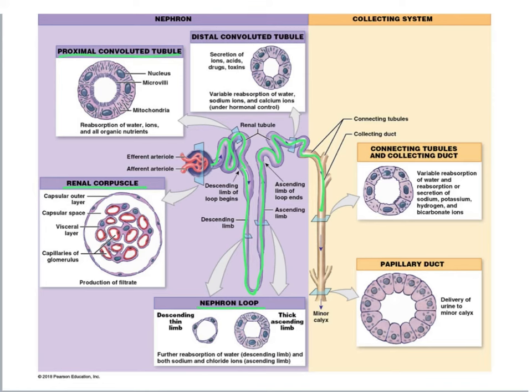And filtration happens at the glomerular capillaries, right? And these capillaries are fenestrated capillaries. They have little pores. Remember, when we talked about capillaries, I mentioned that we had three different types of capillaries. We had the continuous capillaries, the fenestrated capillaries, and the sinusoidal capillaries. The fenestrated is the one that had little pores, and this is the one that we find here in the glomerular capillaries. So we have these little pores allowing filtration to happen.